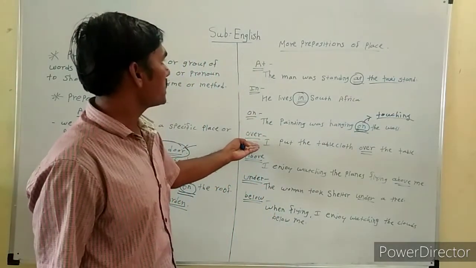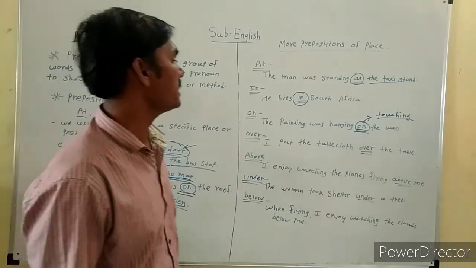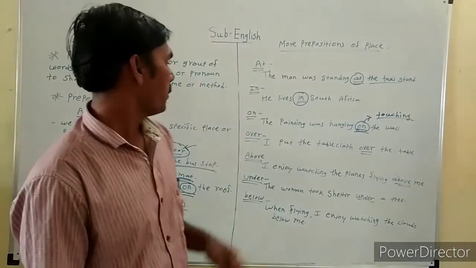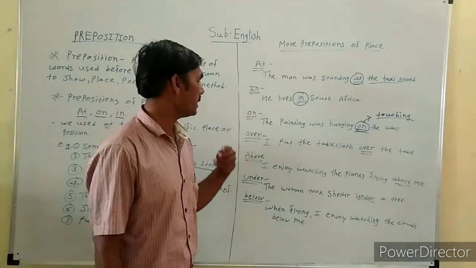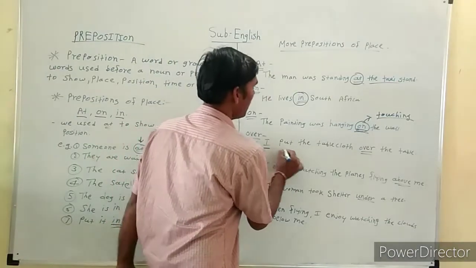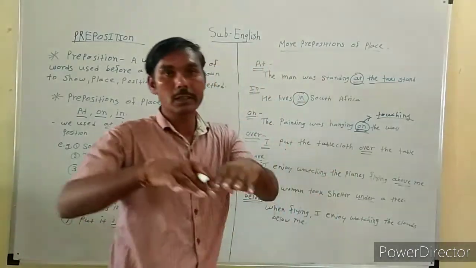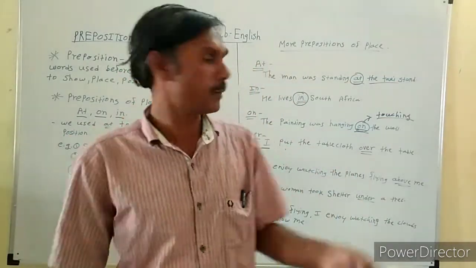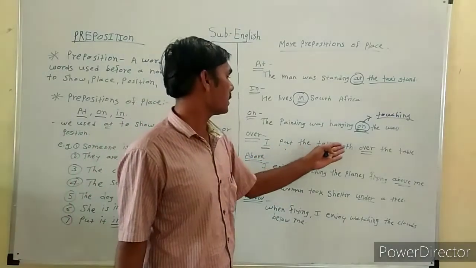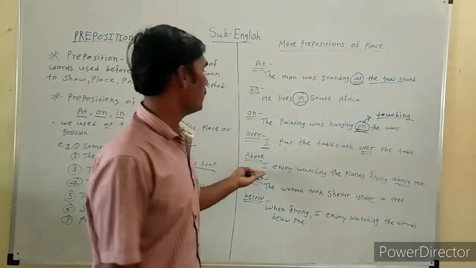Another preposition of a place is over. Through the example we learn the preposition over. I put the tablecloth over the table. Over the table.